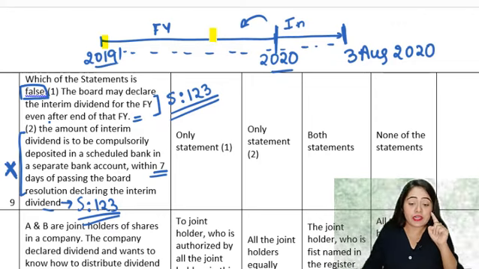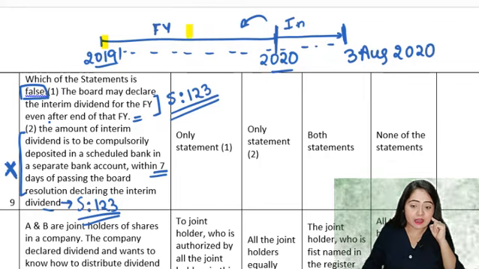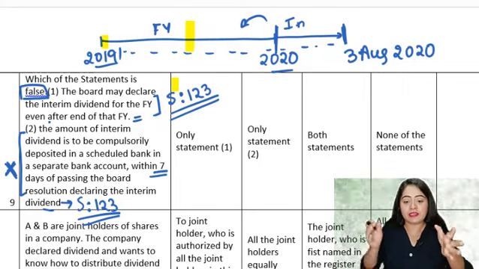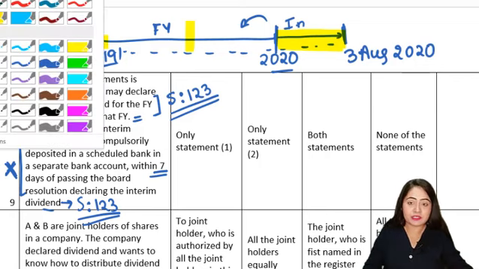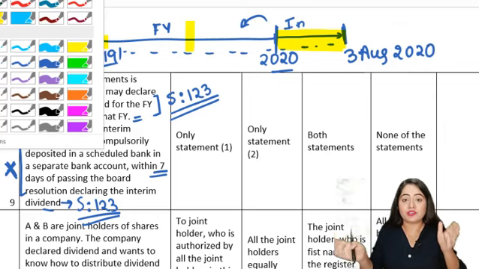So that means for the financial year 2019-20, of course interim dividend can be declared in between that financial year, but also after that till the next AGM. During this time also the interim dividend can be declared for the financial year 2019-20, because basically interim dividend is the dividend which is declared between 2 AGMs.